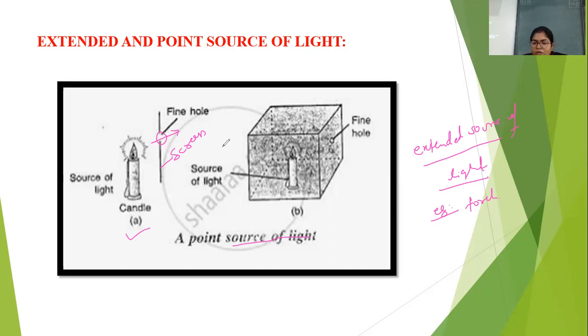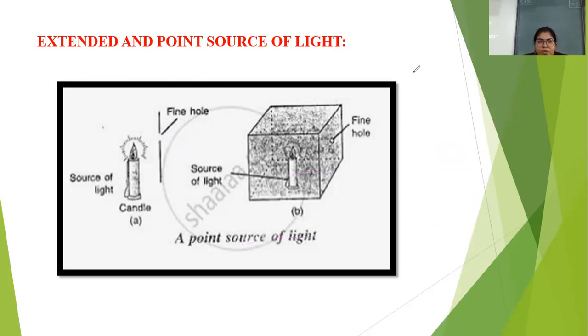Okay. Now you can do one more way. You can make a point source of light in another way. You can place the luminous body inside a box. That means the luminous body is your candle. When I place the candle inside the box, which has a fine hole on the other side, this is also a point source of light. Okay. This diagram is important. You need to practice this.